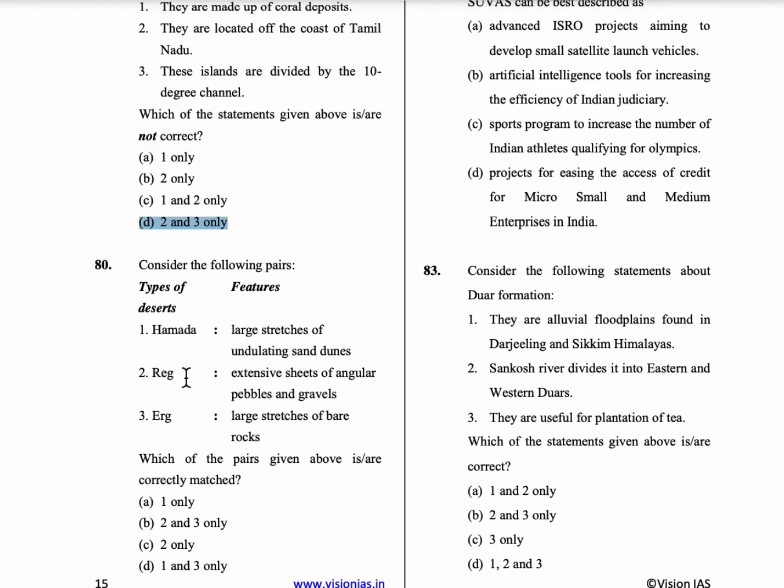Coming to Reg. Reg is a stony desert, like heavy large stones are present. So it is extensive sheets of angular pebbles and gravel. So the Reg pair, the second pair, is correct. Coming to Erg, it is a sandy desert. So it has large stretches of undulating sand dunes. So only the second pair is correct. Option C is the correct answer.